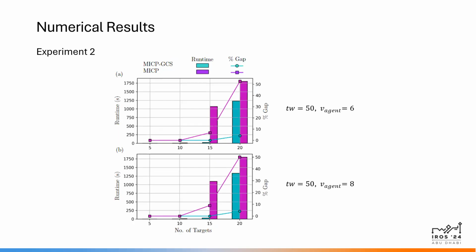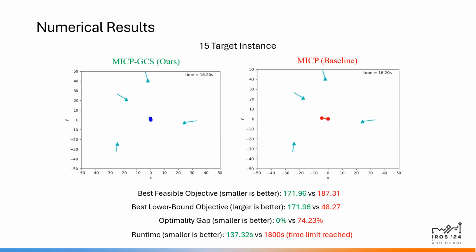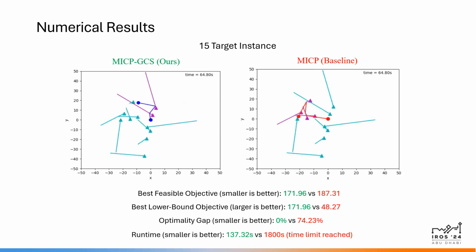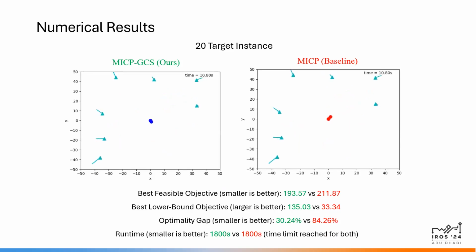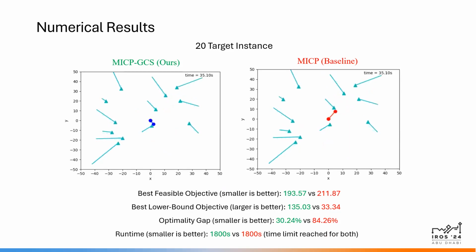In experiment 2, we observed that the results appear consistent for different agent speeds. Hence, our approach significantly outperforms the baseline here too, as we saw previously. These are some instances that we use to illustrate. So the left-hand side is our approach and the right is the baseline. We see that our approach gives an optimality gap of 0 in 100 seconds, whereas the baseline reaches 74% gap at the time limit. And this is a 20 target instance.